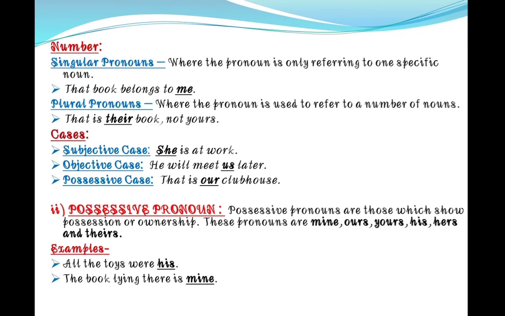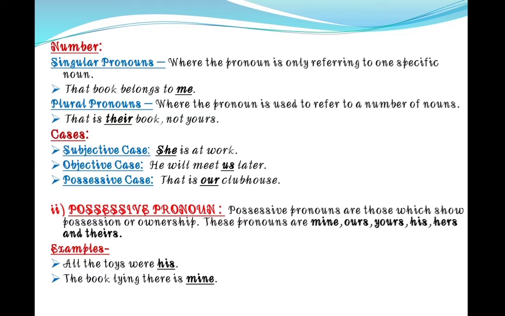Next is number, singular pronouns, plural pronouns. Where the pronoun is only referring to one specific noun, that will be considered a singular pronoun. That book belongs to me. Here me is used for singular. Plural pronouns, where the pronoun is used to refer to a number of nouns, meaning more than one, that is, their book, not yours. It means that books, that is their books. Their is used for more than one.